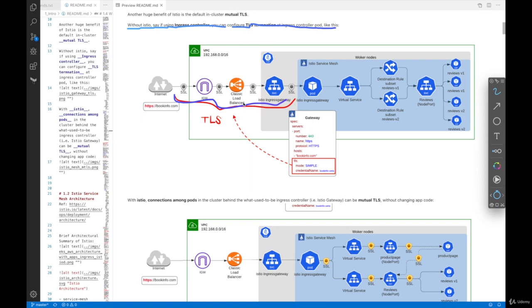Traditionally, if you're using an ingress controller, then the ingress controller's service of type load balancer is going to create a classic load balancer in front of it. If you're using AWS EKS, then you can configure SSL termination at this level using the Kubernetes service YAML file. But if you're using Istio, then connections among backend pods in a cluster behind what used to be the ingress controller, which is now replaced by the Istio gateway, can be auto mutual TLS enabled without changing application code.